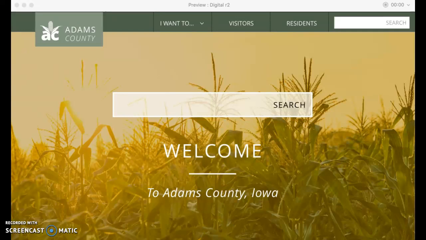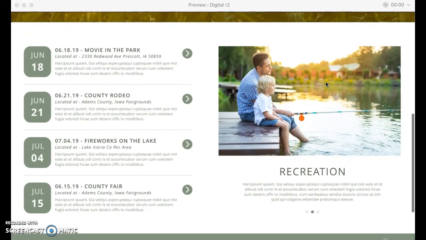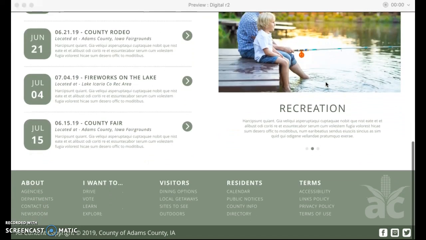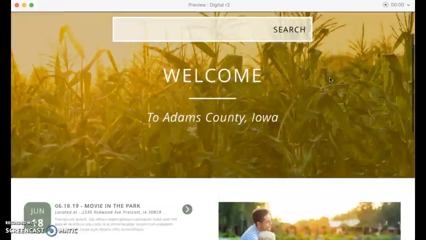This is my home page with a simple logo that I designed for Adams County. I did a top screen navigation with a simple search bar. Below I did events that are coming up in the county, as well as a scrolling banner that will display whatever the county needs at that time. My footer are quick links and a copyright sign along with social media icons.